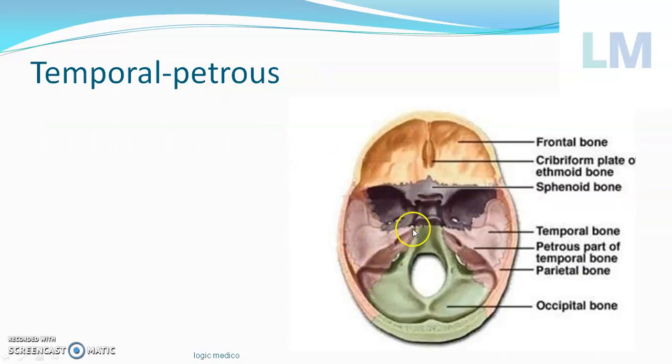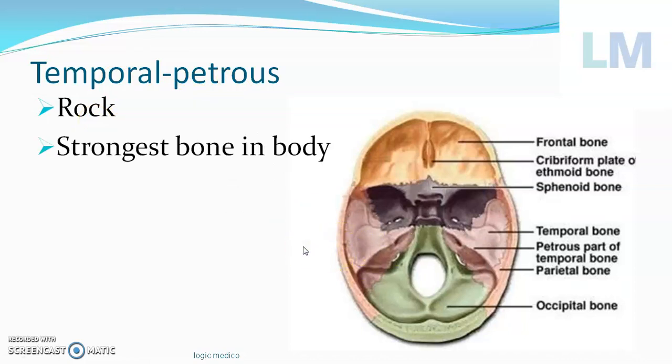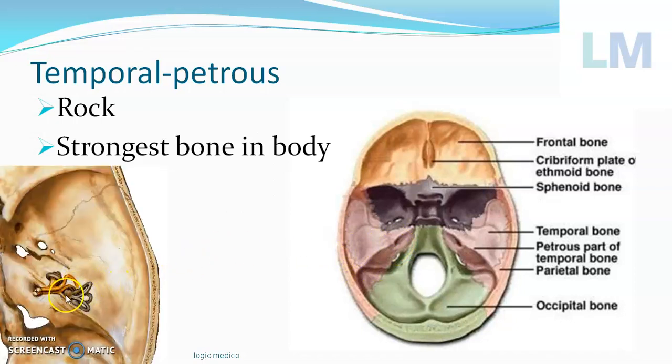Next, petrous. Within the temporal bone, there is one huge triangular projection. It is actually rock solid. So temporal petrous. Petrous actually means rock solid. Why will it be rock solid? It is the hardest bone in the whole body, the strongest bone in the whole body, because within it is enclosed the organ of hearing and equilibrium.